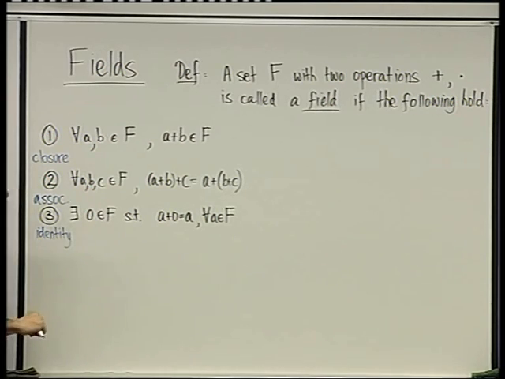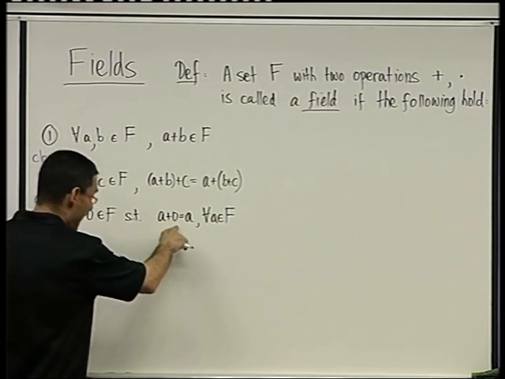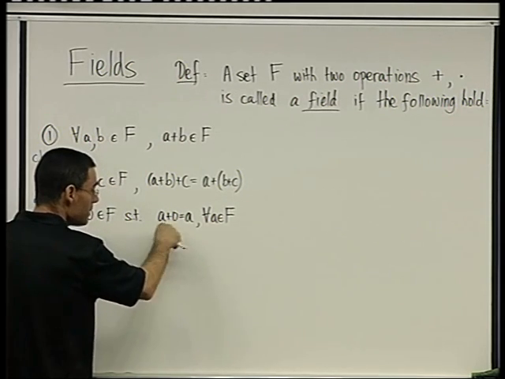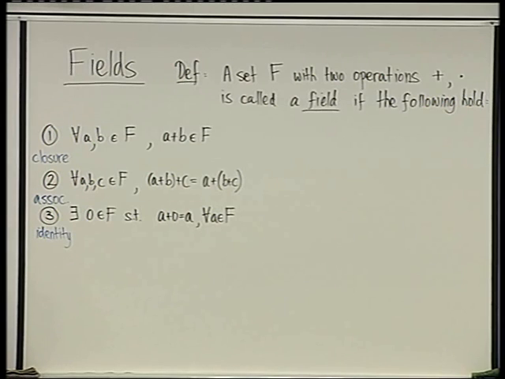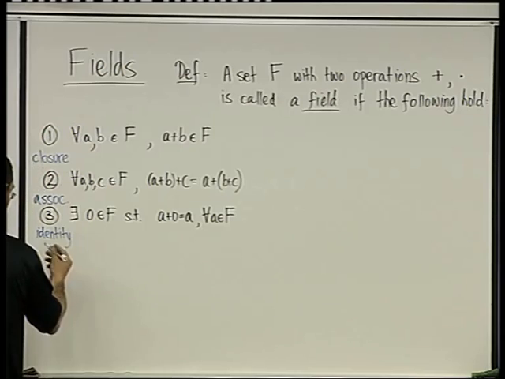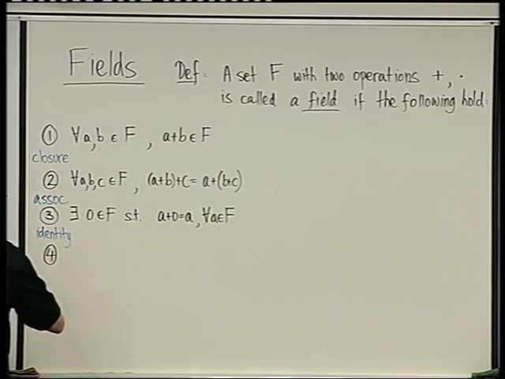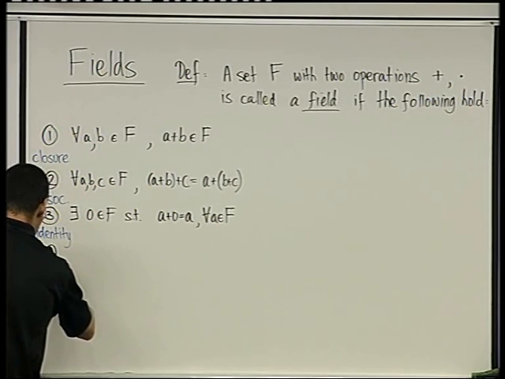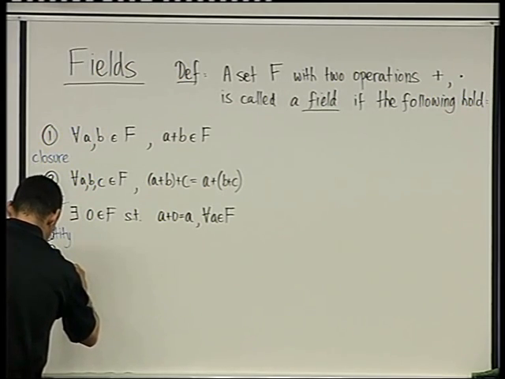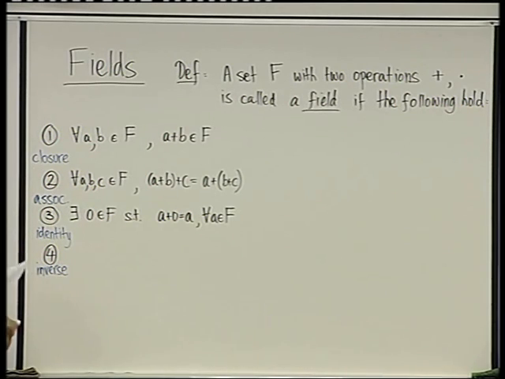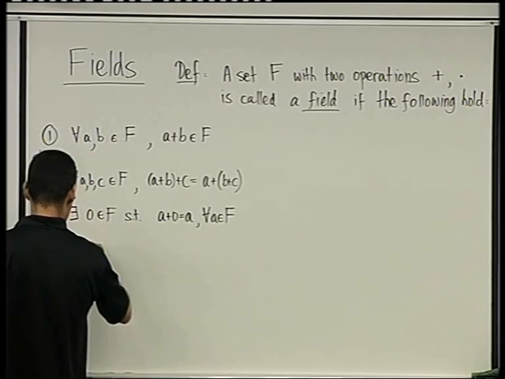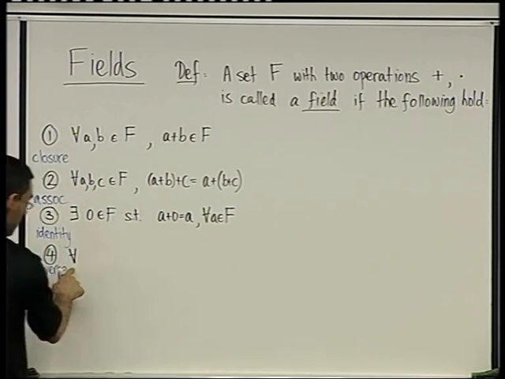What does it mean to be an identity for the operation of addition? That when you add 0 to any element, you just retrieve that same element. It doesn't affect addition. Okay, property number 4, which is the property of having additive inverses, namely, for every, remember this symbol?